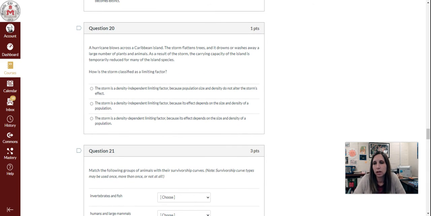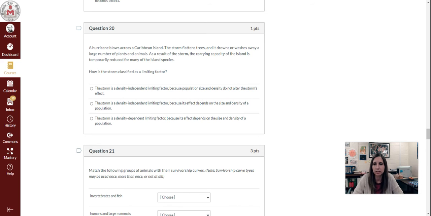Question 20. A hurricane blows across a Caribbean island. The storm flattens trees and it drowns or washes away a large number of plants and animals. As a result of the storm, the carrying capacity of the island is temporarily reduced for many of the island species. How is the storm classified as a limiting factor?